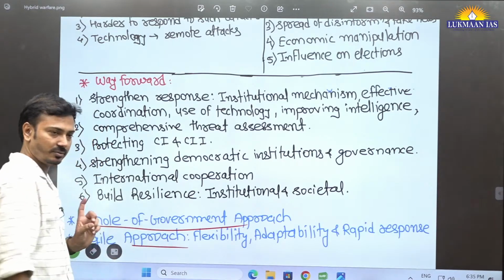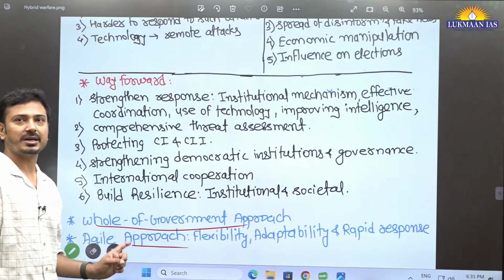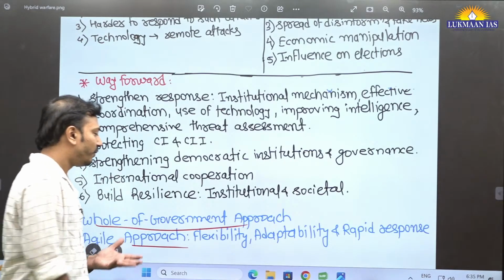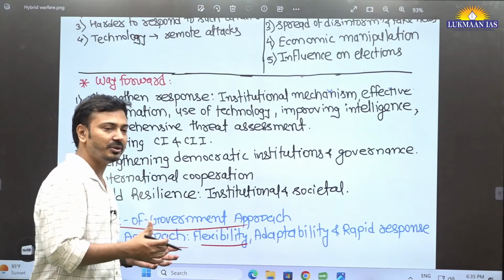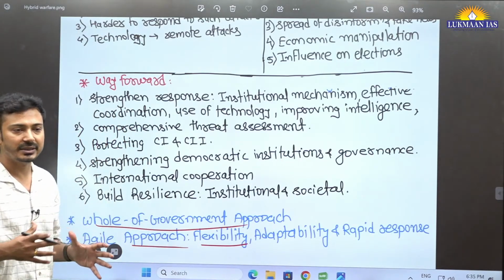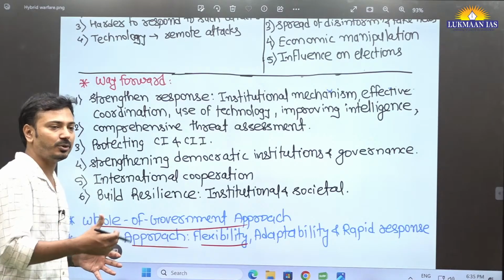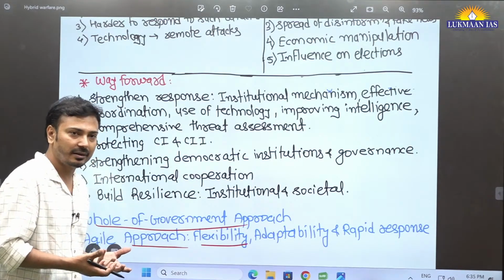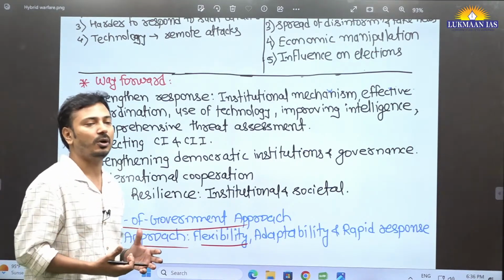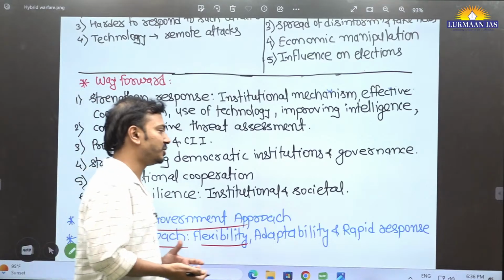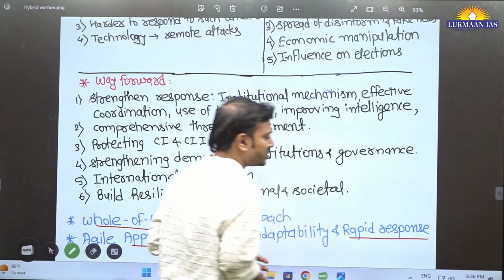Agile approach. Again, use this term in the answer. What is agile? Flexibility should be there in response. Adaptability should be there in response. We should not be rigid in response, like if this happens, do only this. We should be adapting to the situation and respond to that particular situation, a rapid, efficient response.